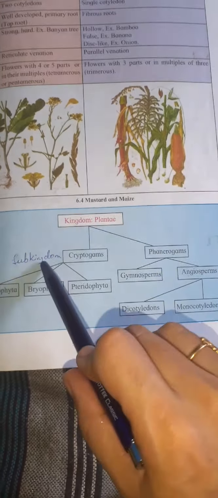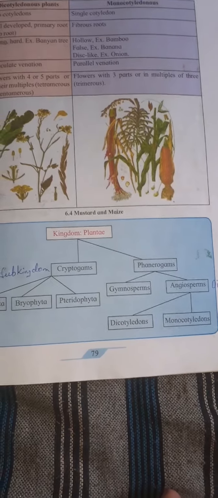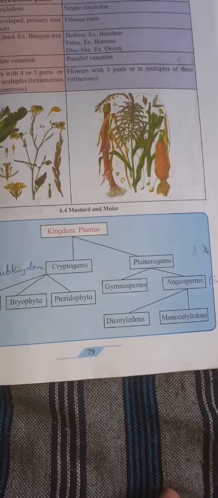Now, how did the scientists decide how to divide into two subkingdoms? He considered the characteristics of whether plants have flowers, fruits and seeds.